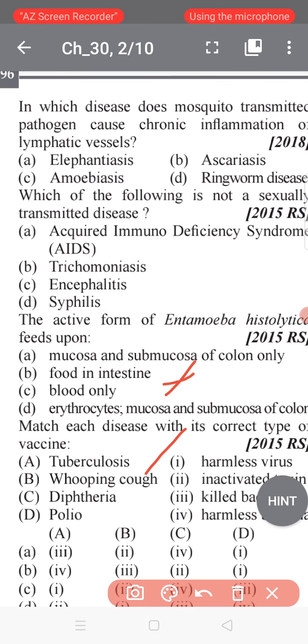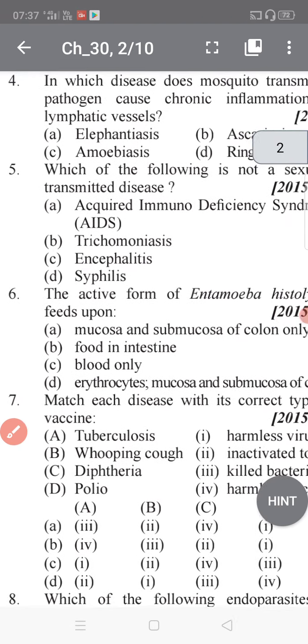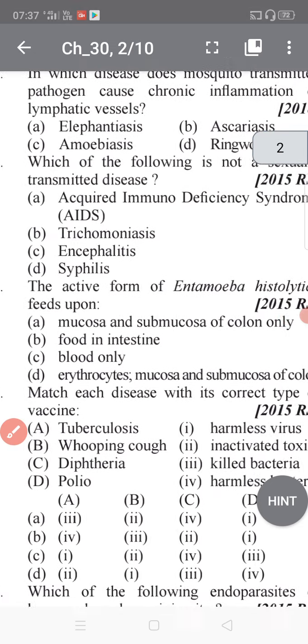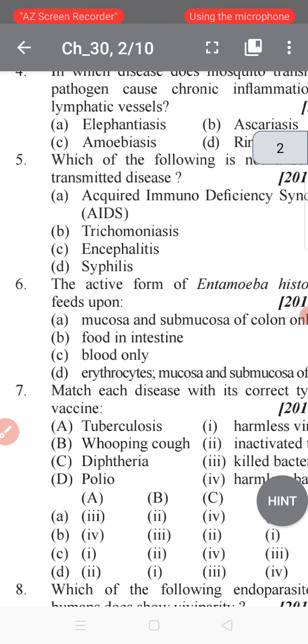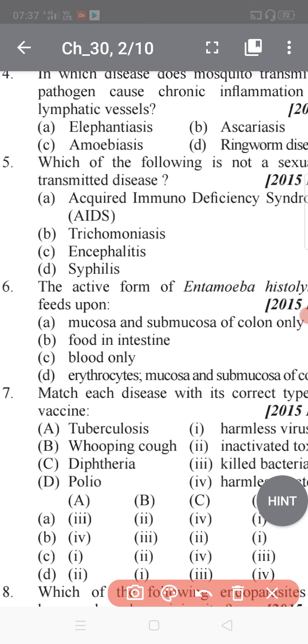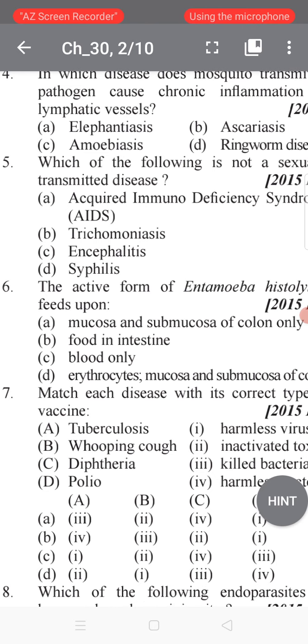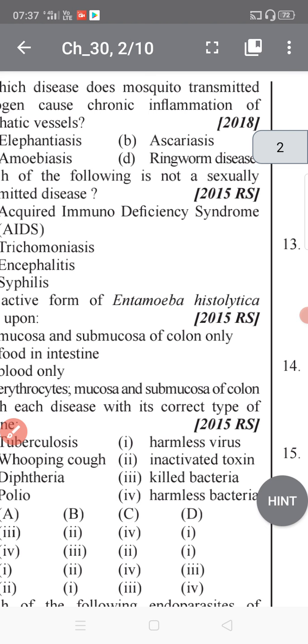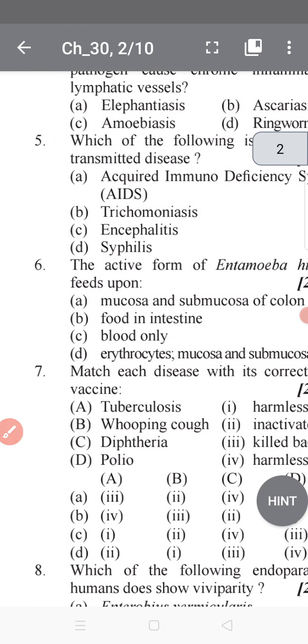Okay, so what will happen? The active form of the Entamoeba histolytica feeds upon what? Erythrocytes, mucosa and submucosa of what? Colon. Yes. So what is the reason behind that?